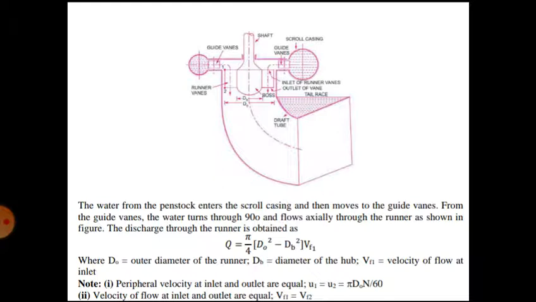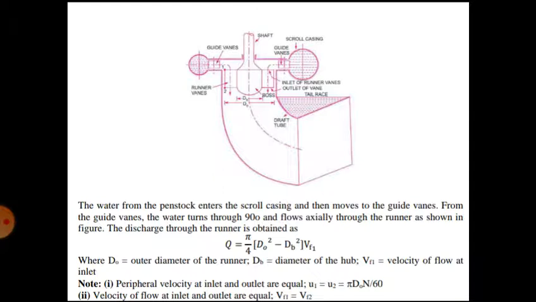Water enters from the outward portion, and it will have a swirling effect, which means a rotational effect. The guide vanes are located all around the circumference. Water will enter and move through the passage between the guide vanes. In the Francis turbine, it moves through the passage, and we can adjust the distance between the guide vanes. The distance looks very large, but it can be made narrower also.